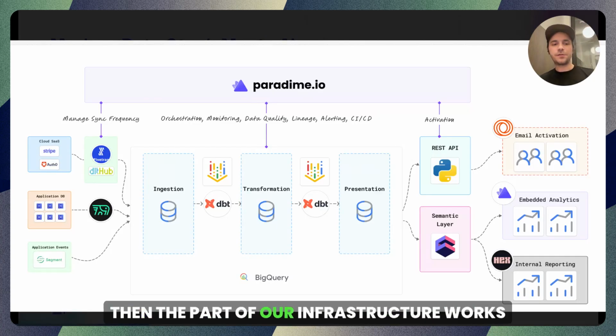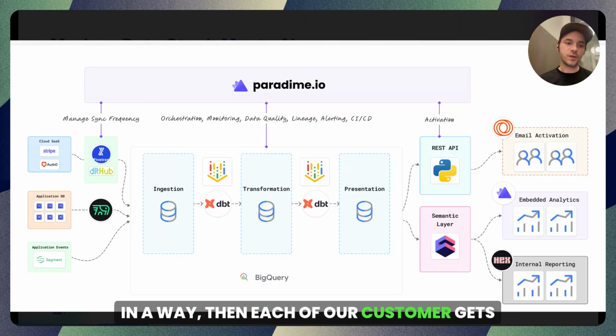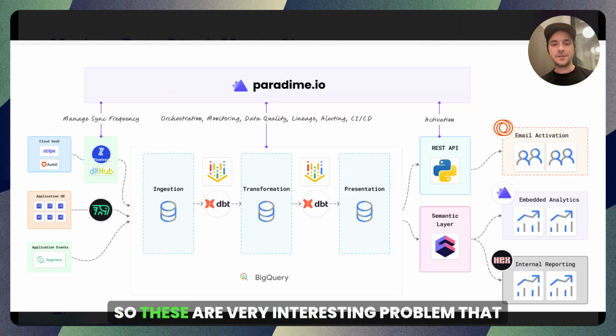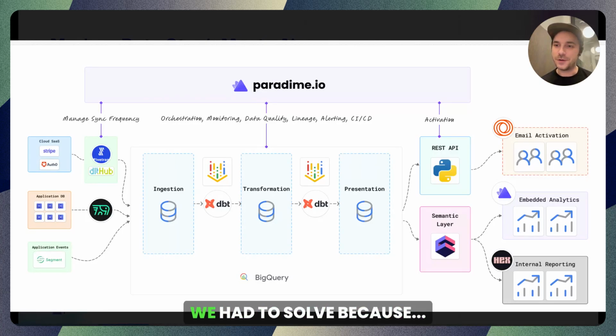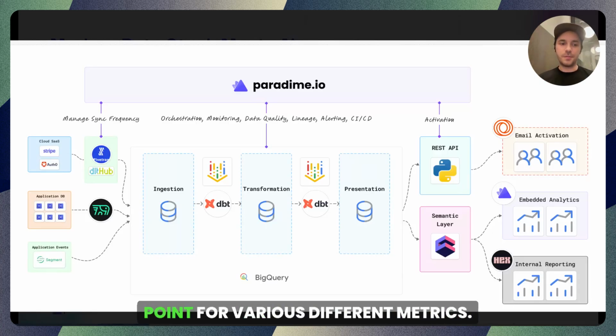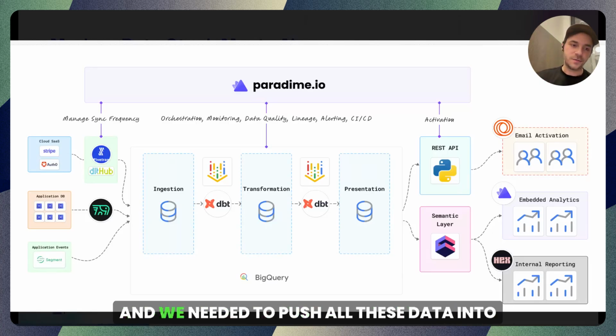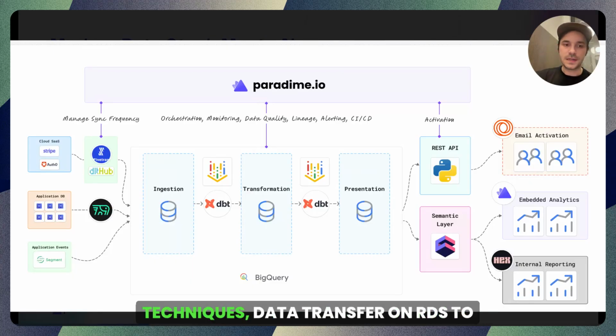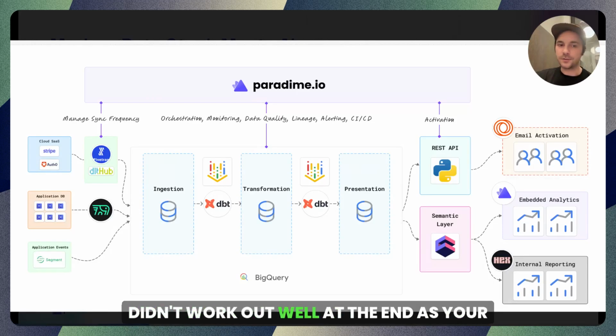And the Paradime infrastructure works in a way that each of our customers gets their own databases. So this is a very interesting problem that we had to solve, because you will need to aggregate the data at some point for various different metrics. And we needed to push all this data into BigQuery. We explored various different techniques, data transfer on RDS to BigQuery. Didn't work as well at the end.